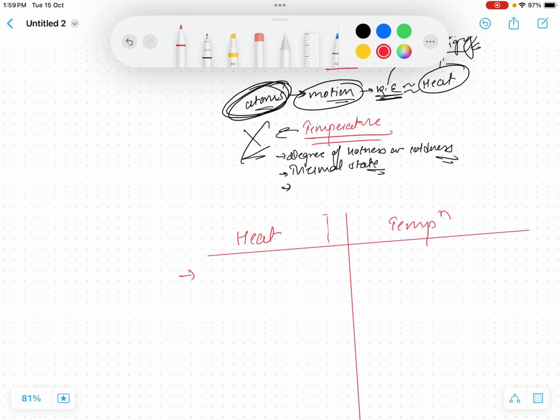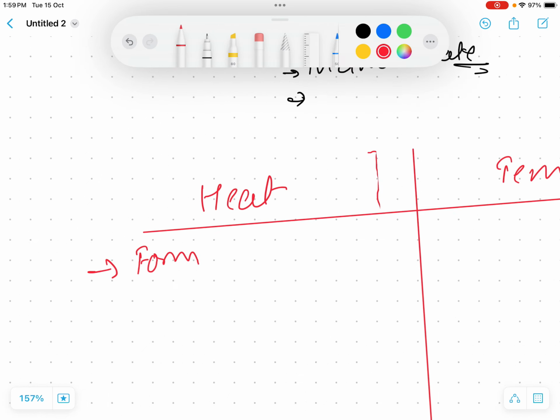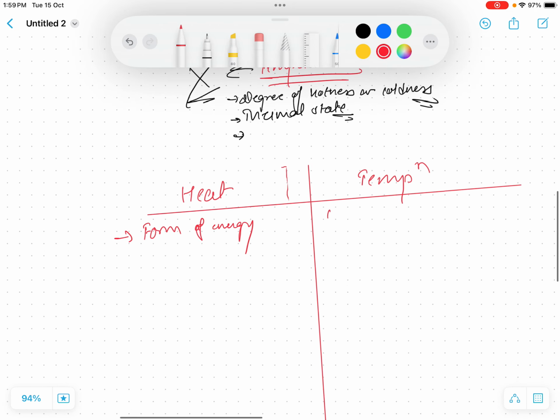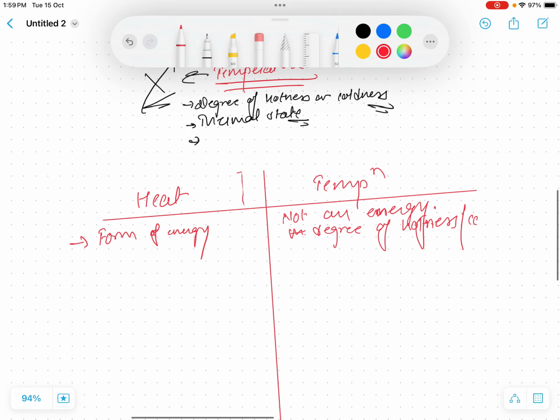What kind of energy? It is a kinetic energy. So we can simply write it is a form of energy. But temperature is not a form of energy. It is not an energy. It is the measure of degree of hotness or coldness